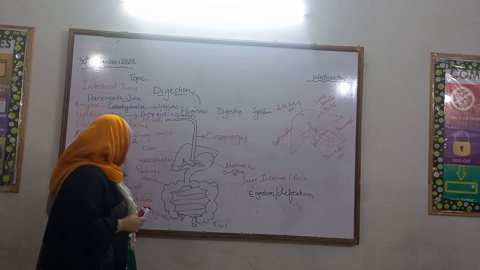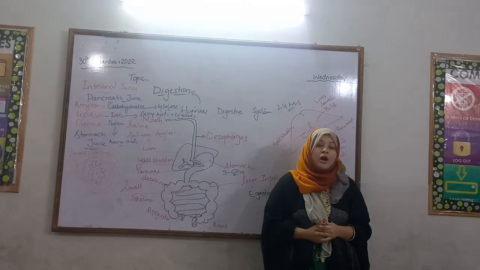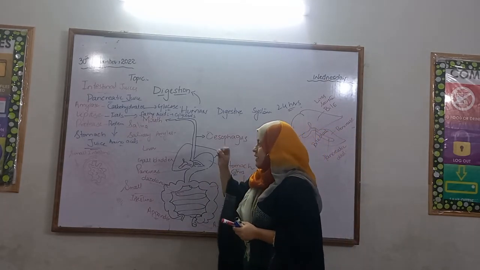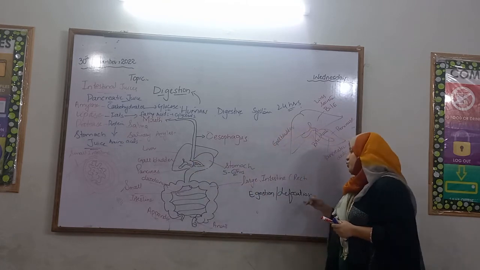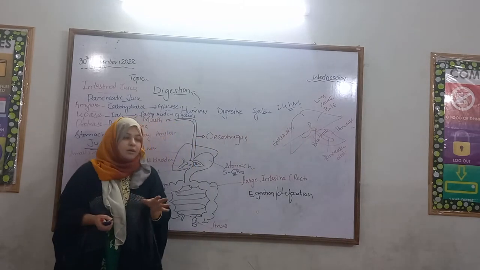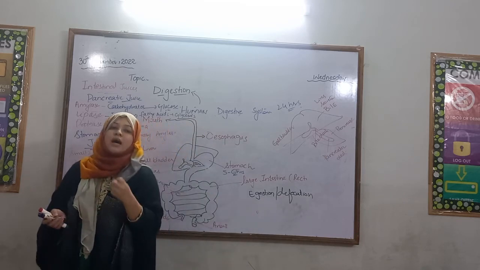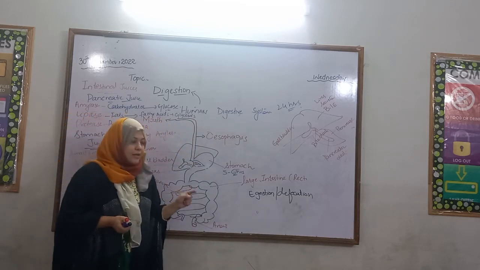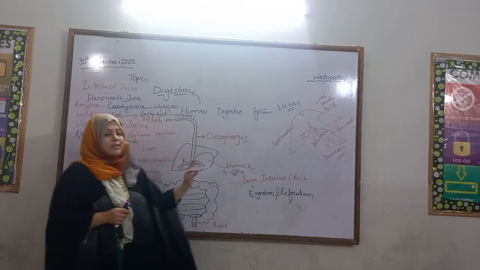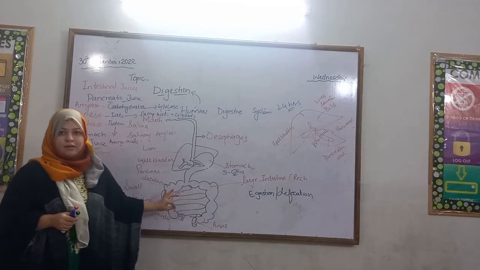And what about the time? Digestion takes 24 hours for food to go from mouth to anus. Food stays 5 to 6 hours in the stomach and 12 to 24 hours in the large intestine. What is defecation? The release of fecal material from the large intestine through the anus is called defecation. All the digestion ends in the small intestine, and only undigested food goes into the large intestine. Thank you.